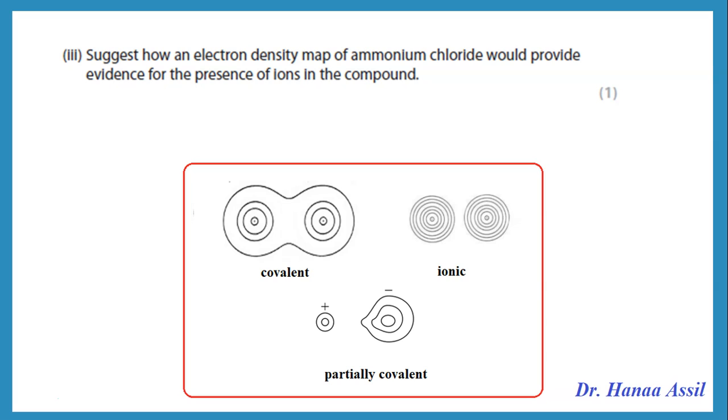The contour lines would overlap. So if something is covalent, the contour lines overlap. If something is ionic, they do not overlap because the positive ions are away from the negative ions.